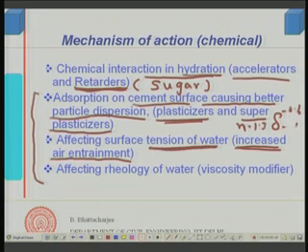These bubbles in turn help in workability, but they do much more for freeze thaw durability. They improve the durability against freeze thaw action.